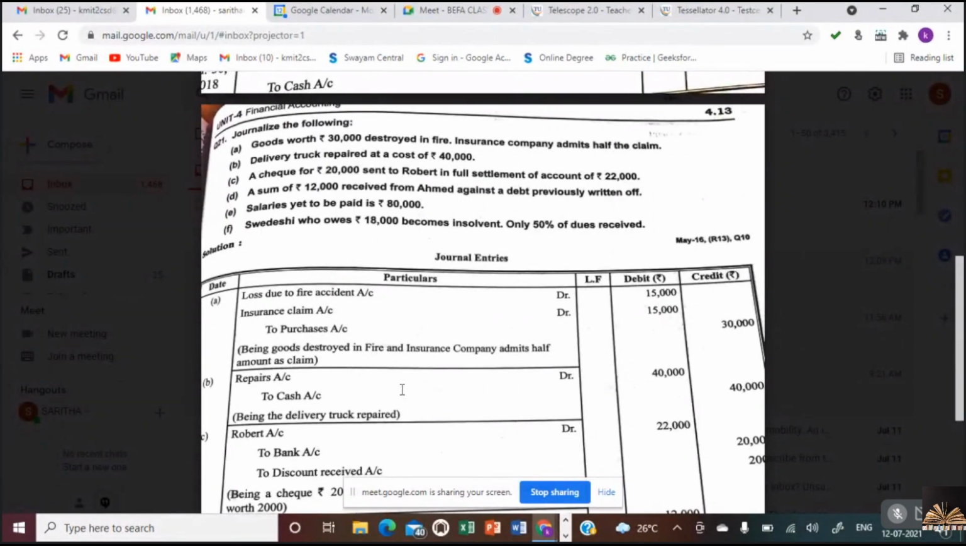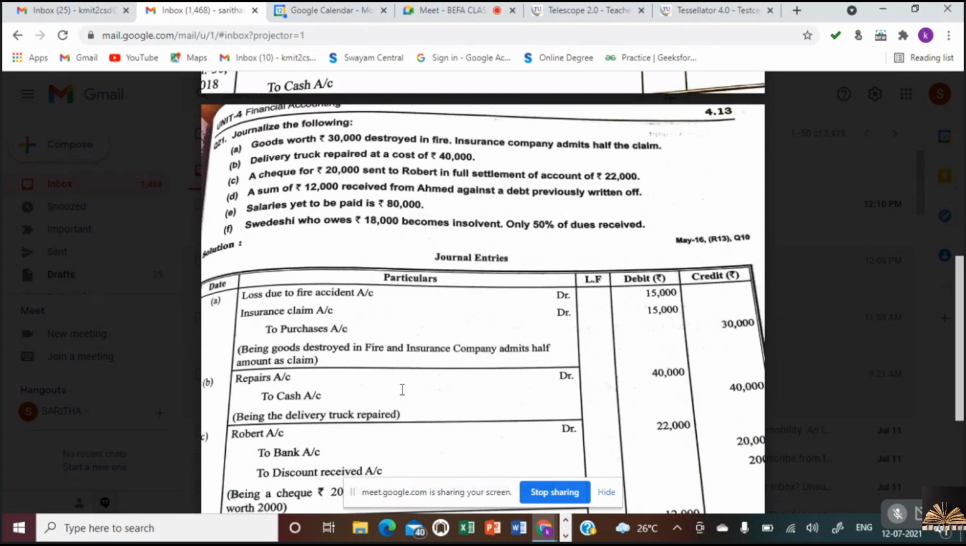So the next one is a check of rupees 20,000 sent to Robert in full settlement of account of 22,000. So cash card we have sent him a check. Robert is a personal account, yes or no? Now you tell me what is the rule for personal account? Debit the receiver, credit the giver. So who is receiving? Robert is receiving, isn't it? So we have to debit Robert account.